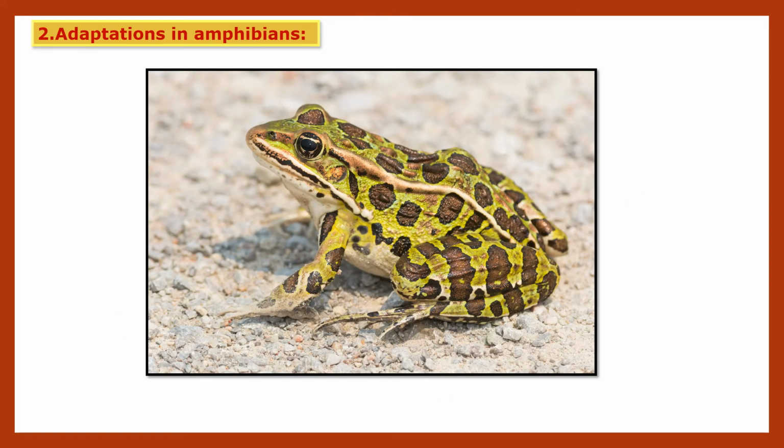The next adaptation we are going to see, children, is adaptations in amphibians. So frog is an amphibian. It can live both on land and water. Being a true amphibian, it can breathe in water with the help of skin, and when on land, it can breathe with nose and lungs. So there is adaptation in frog.